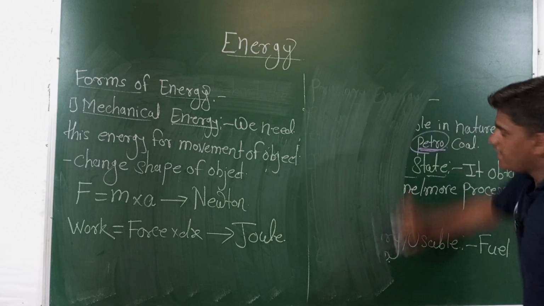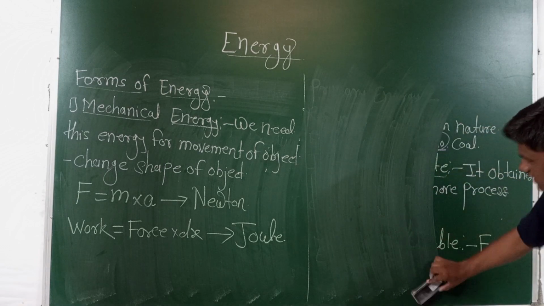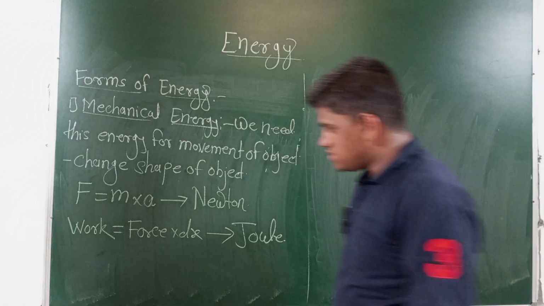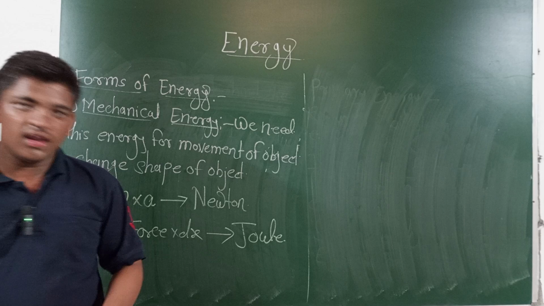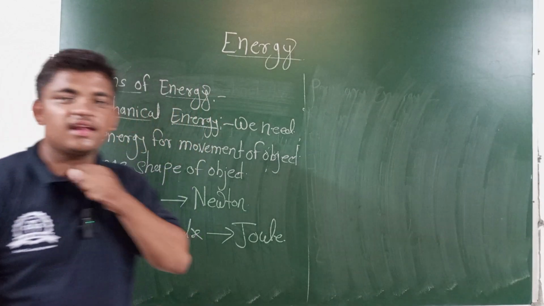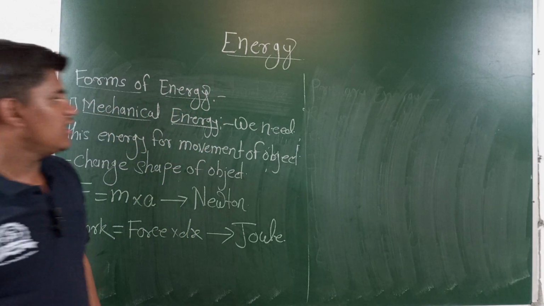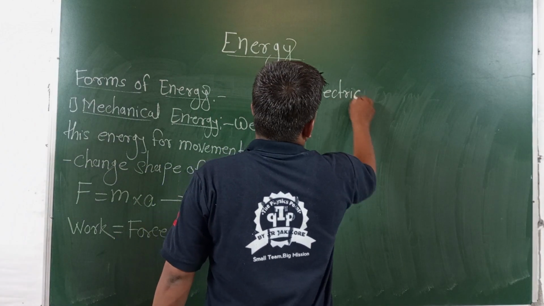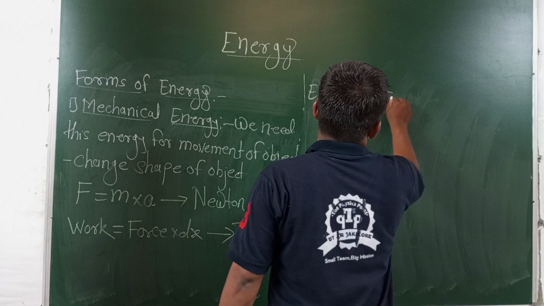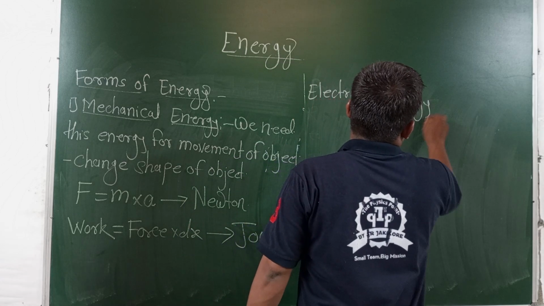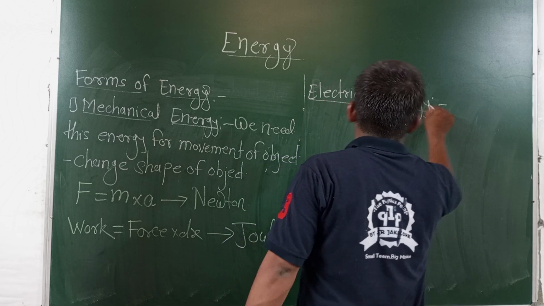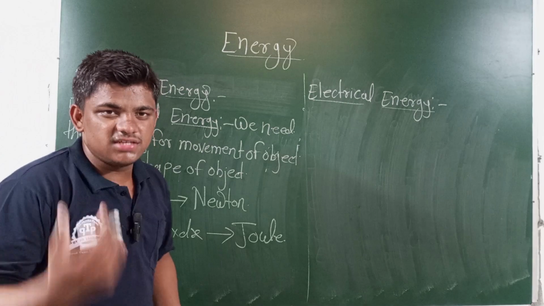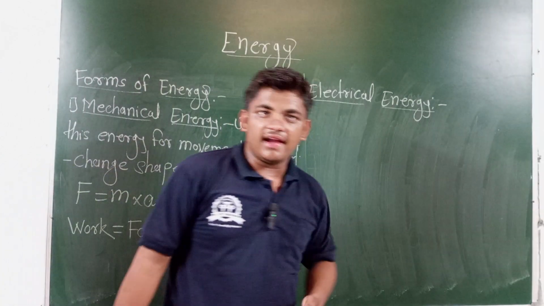Now the second form of energy we discuss is electrical energy. Electrical energy is the superior form of energy. Why do we say the electrical energy is the superior form of energy? Electrical energy ला superior form of energy का म्हणलं जातं, आपण बघायचं. Okay, firstly, what is electrical energy? In the whole world, we are using a lot of energy in the form of electrical energy. The maximum energy is used in the form of electrical energy.